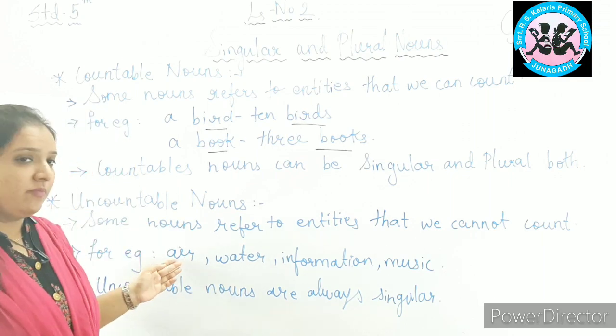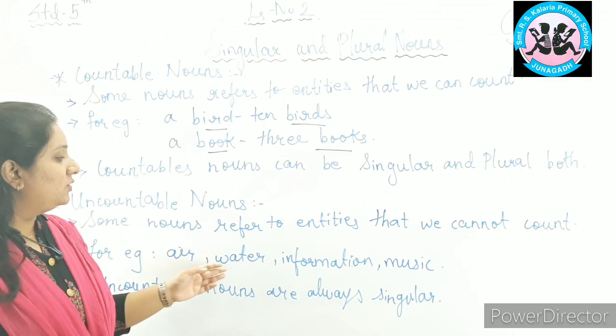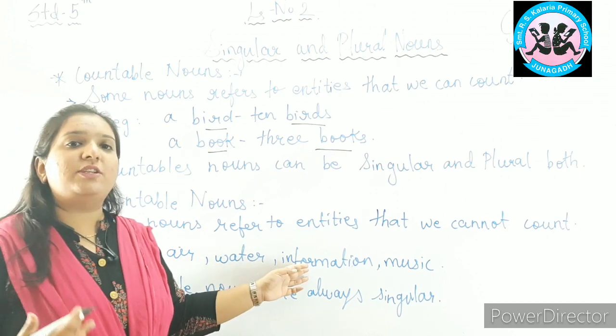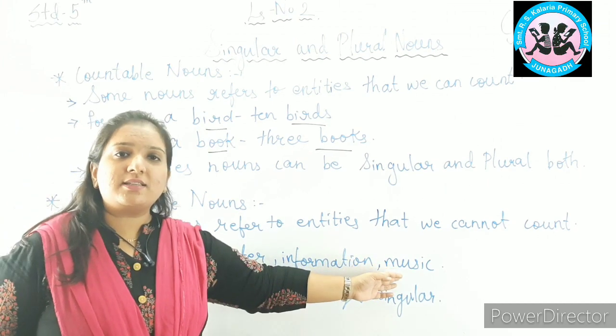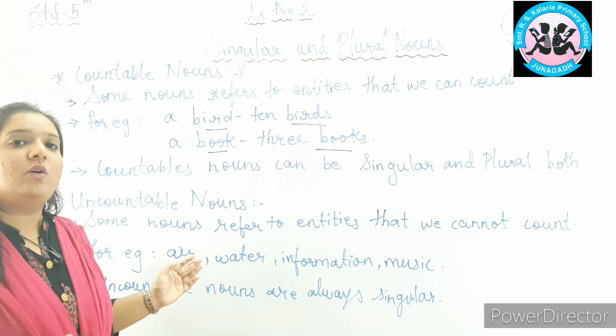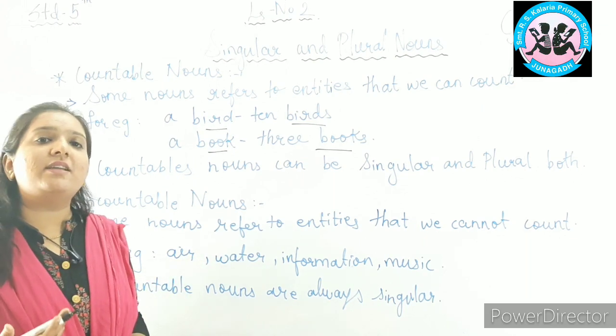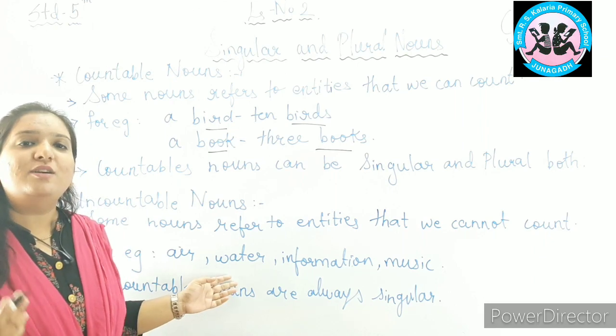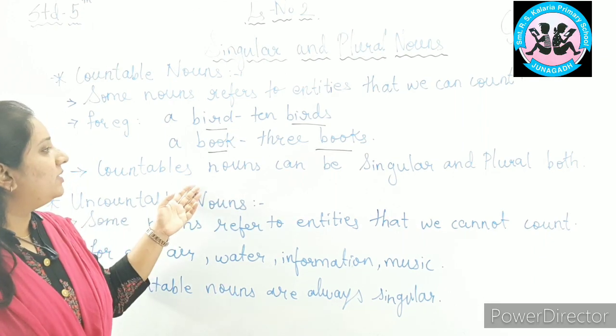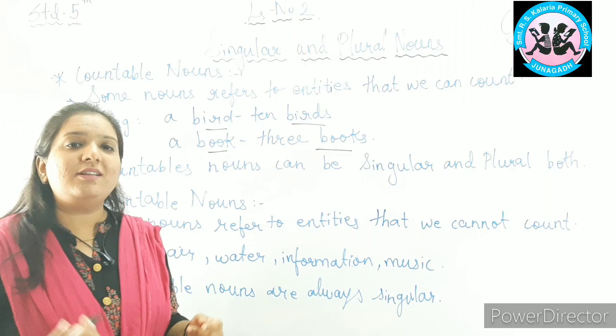For example, air. Do we say airs? Do we say waters? Do we say informations? Do we say musics? No. These all are always in their singular form. So, uncountable nouns are always in their singular form. They cannot be made plural. And for countable nouns, they can be singular and plural both.